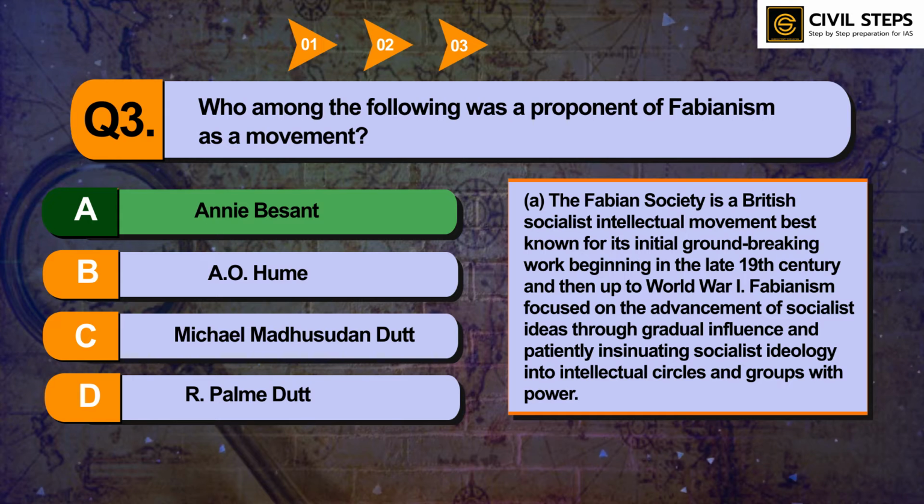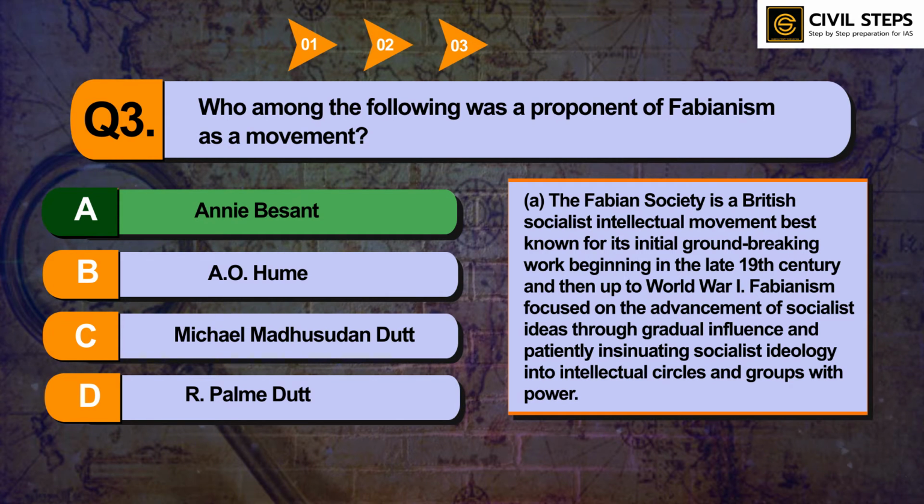So, the personalities who contributed to our Indian national development, you should cover these topics from standard sources. You should read about modern Indian personalities like Annie Besant, A.O. Hume, R.P. Dutt, and other personalities like Lala Lajpat Rai and Firoz Shah Mehta, and many more. UPSC usually asks questions on these personalities.